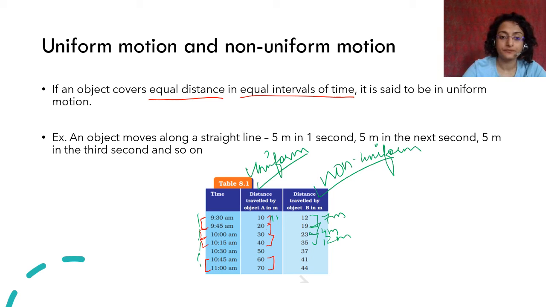ठीक है, मैं 1 मिनट में 10 मीटर ही चलती हूँ. No matter where I am, I will walk 10 meter in 1 minute always. That will be uniform motion. But if I start walking, then if I start running sometime, हाँ, और if I start एकदम बोर हो गई इसलिए धीरे धीरे चल रही हूँ, so sometime I will move 10 meters, sometime I will move एकदम 30 meter, or sometime I will move only 5 meter. That will be non-uniform motion. Okay.